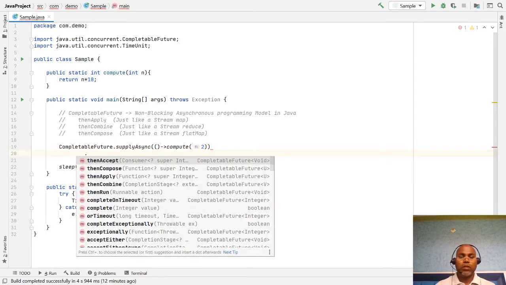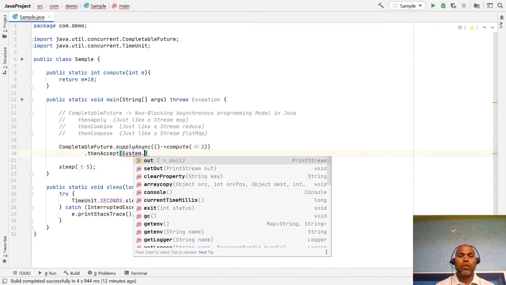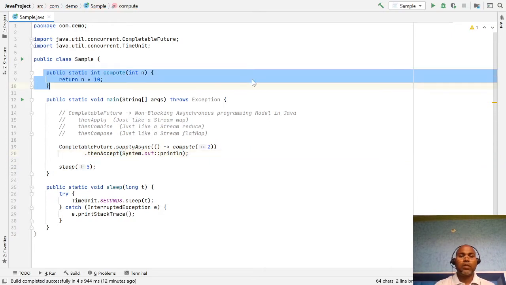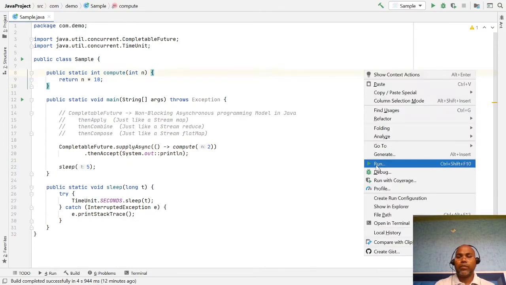Then I want to print those numbers, thenAccept, what the number is printed. So this is the way we can run any method in non-blocking fashion.